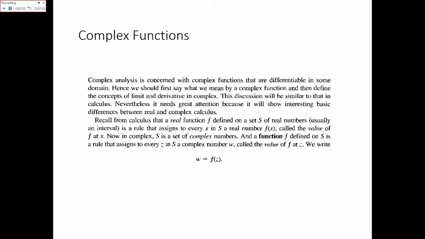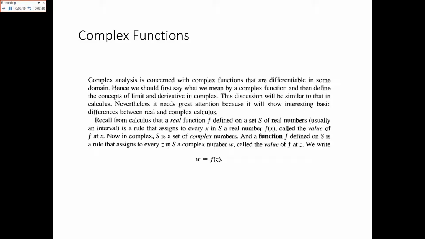We write the function in case of complex numbers as w is equal to f of z, where f is the function defined on a set of complex numbers and z is a specific complex number.